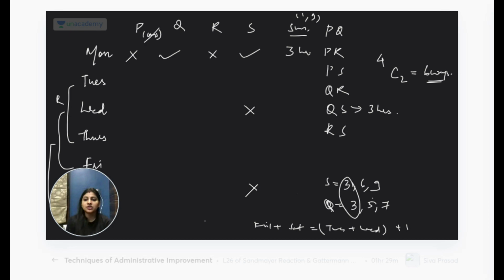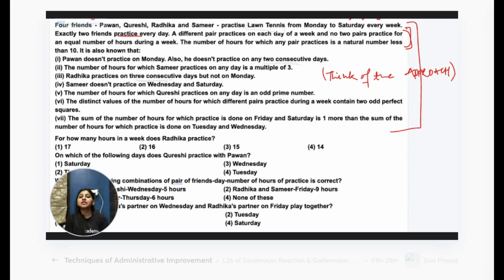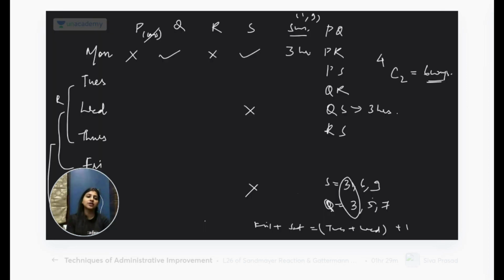Pawan on Tuesday, Thursday, Saturday. Yes, because Pawan cannot be on 2 consecutive days. Pawan did not practice on 2 consecutive days. So if he goes for this, then no here, here, not this, and here. Done. Okay? So Pawan will be on these 3 days.